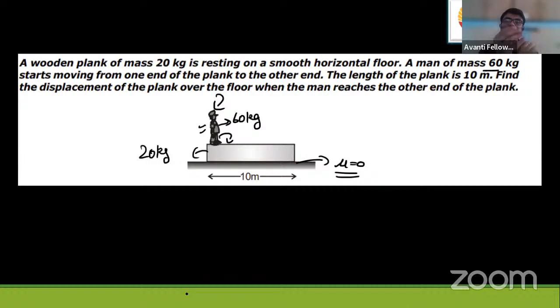So we'll say like this. See, the man and the plank have friction. That's fine. Otherwise, it will not move. It would be a very complex condition here. Slipping will occur. So we say like this: if the man is moving in the forward direction, he will apply a force.